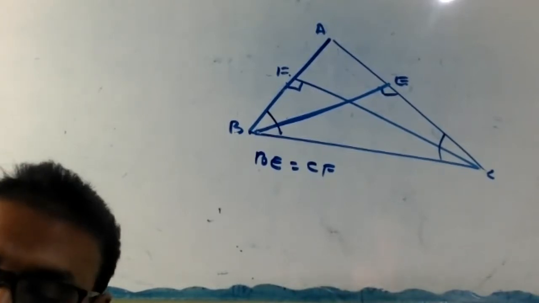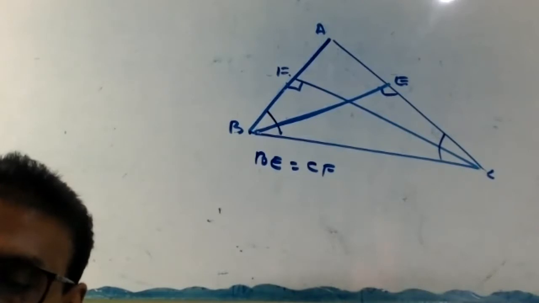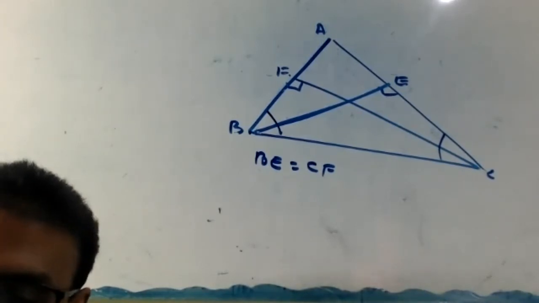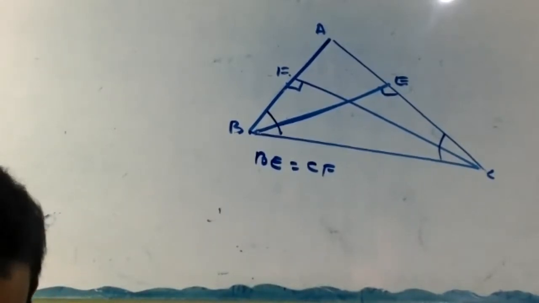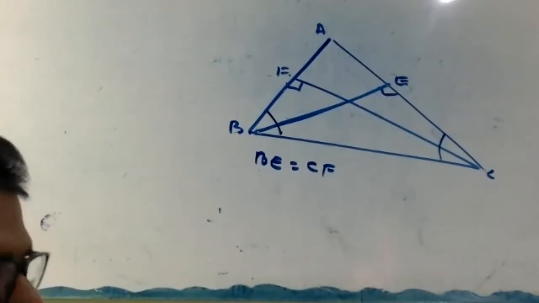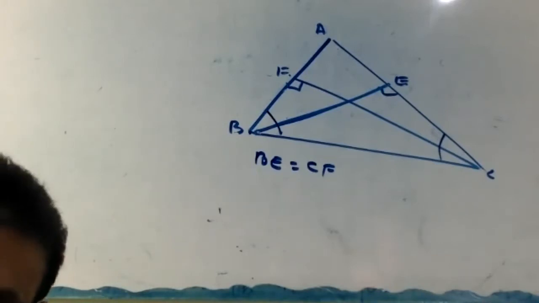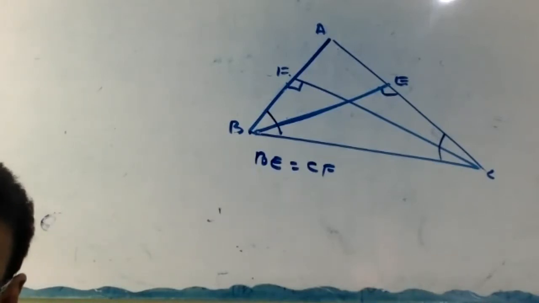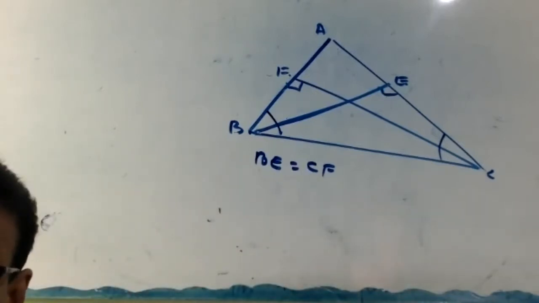At that time you were not listening, you were typing stupid things and all. Okay, listen here. Don't make up new data and all. Here only given is what? BE and CF are altitudes. That's only. And he's making a story. This is the bisector and all.